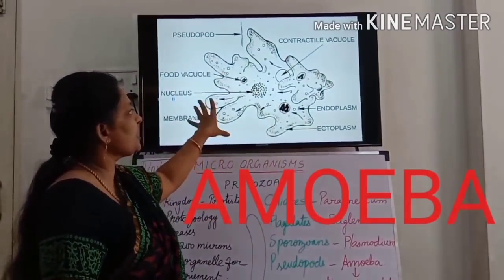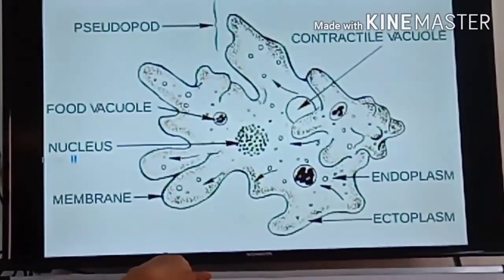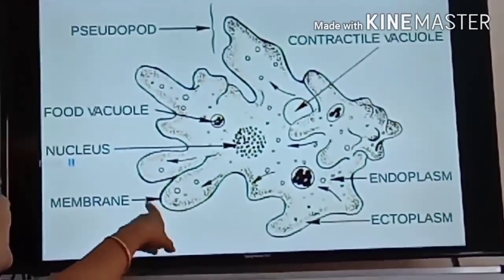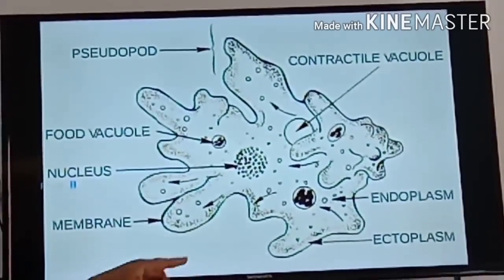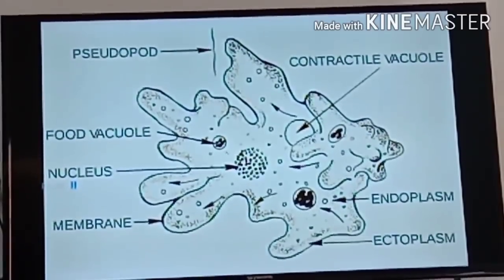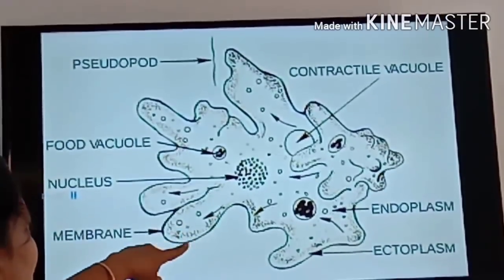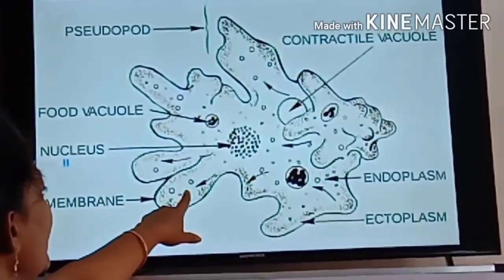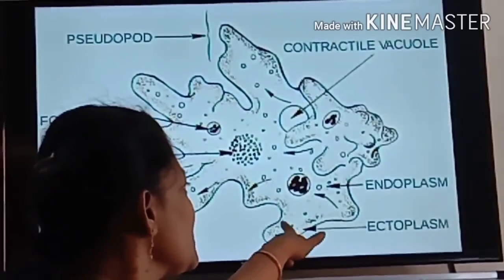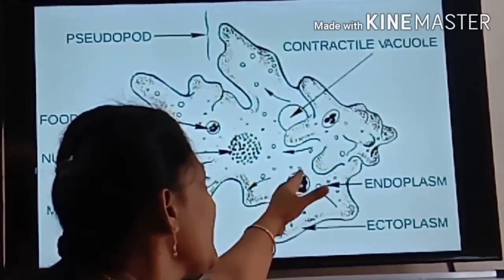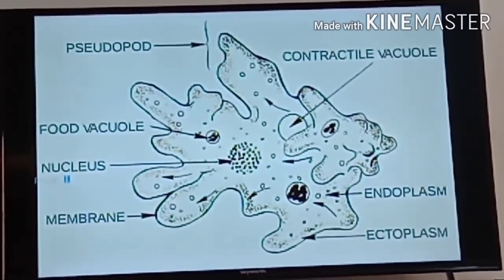So this is the shape. Actually there is no proper shape; it is a shapeless organism. The best example for a shapeless organism is amoeba. But here some lobes are there. These are called pseudopods. With the help of these pseudopods only, they move from one place to another place. See the structure? The outermost cell membrane is there. Inside that the protoplasm is there. Protoplasm is divided into two: the outermost portion is ectoplasm, and the inner protoplasm is called endoplasm.